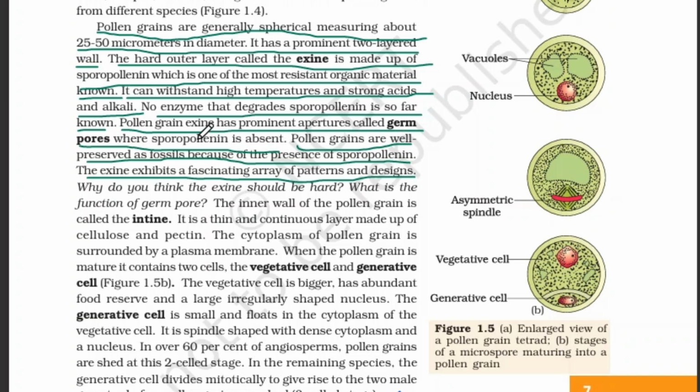The exine is very resistant. It has prominent apertures called germ pores. A germ pore is a spot in the exine where the sporopollenin is absent, and through there the pollen tube develops. Pollen grains are well preserved as fossils because of the presence of sporopollenin. The exine exhibits a fascinating array of patterns and designs.